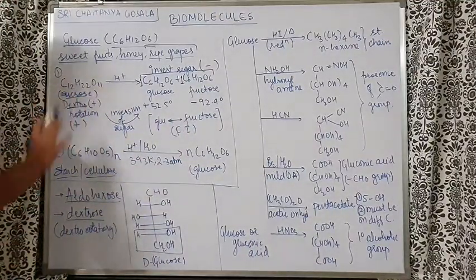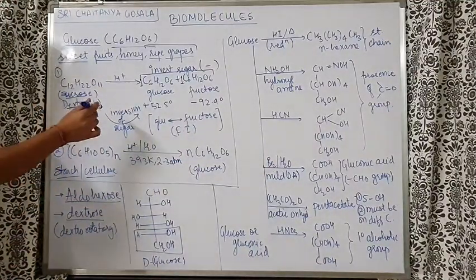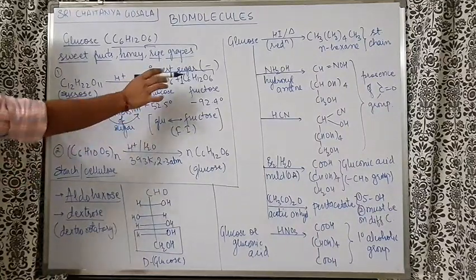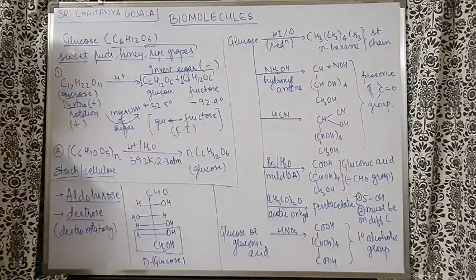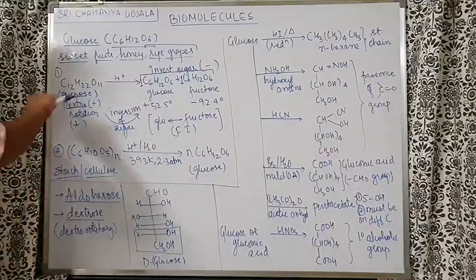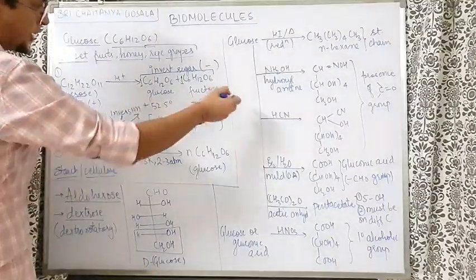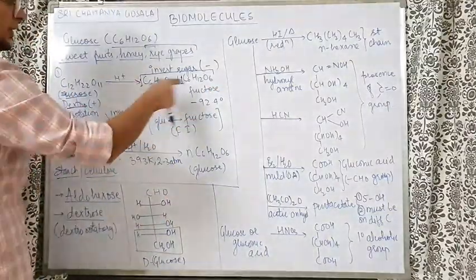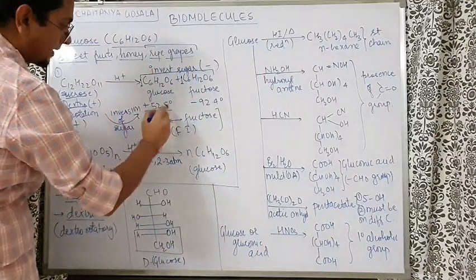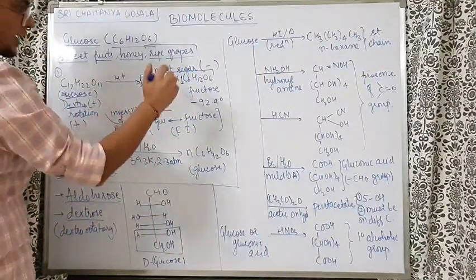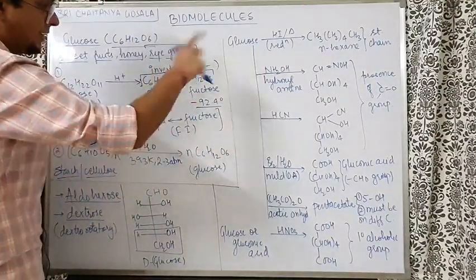Here a very interesting thing happens. Sucrose is dextrorotatory. Dextro means if you send plane polarized light through sucrose, it will deviate towards the right side. After the reaction, glucose and fructose are formed in a 1:1, equimolar ratio. Glucose has dextro, plus rotation, and fructose has minus, that is levo rotation.